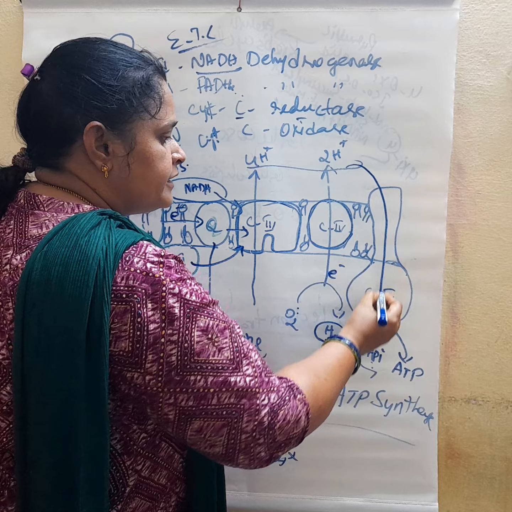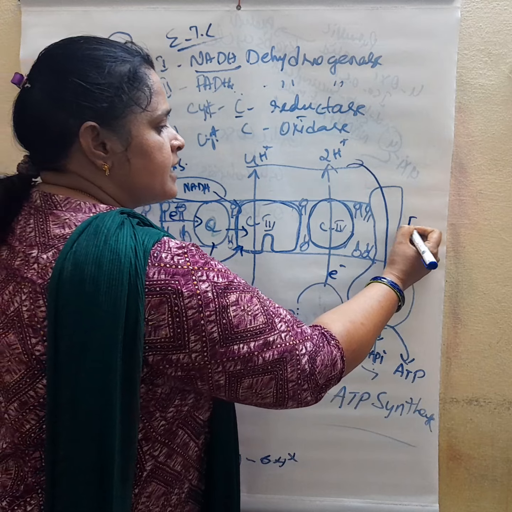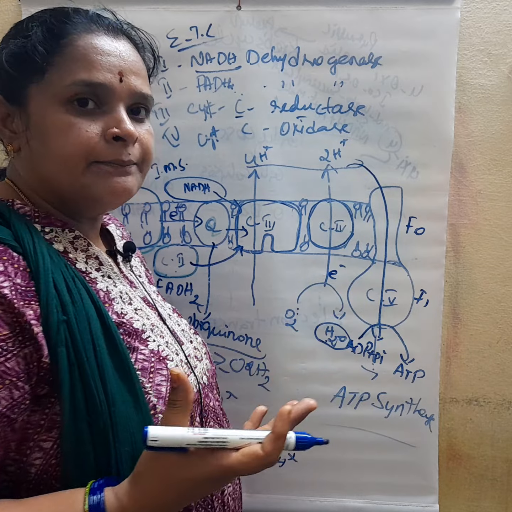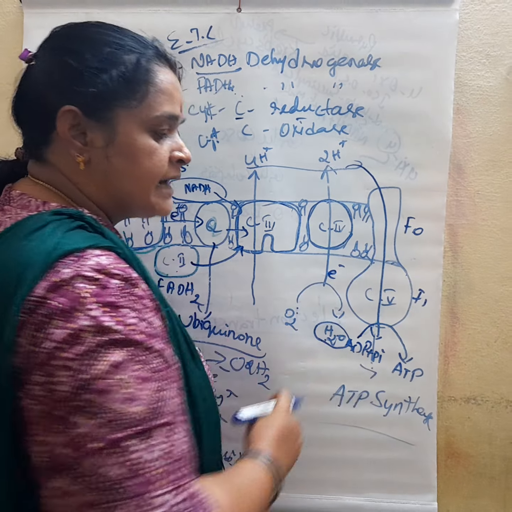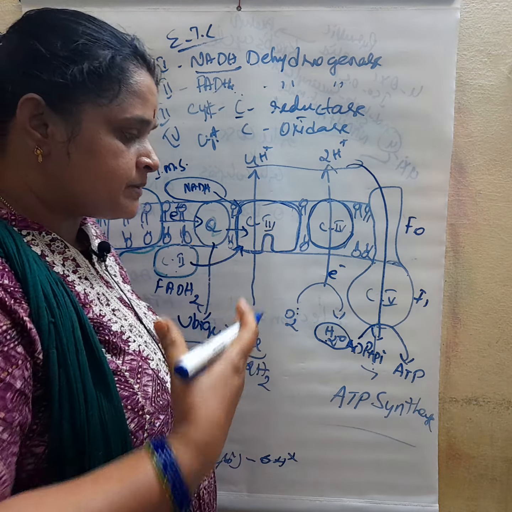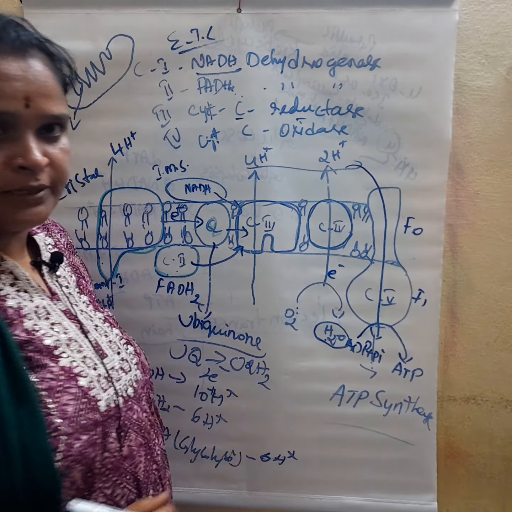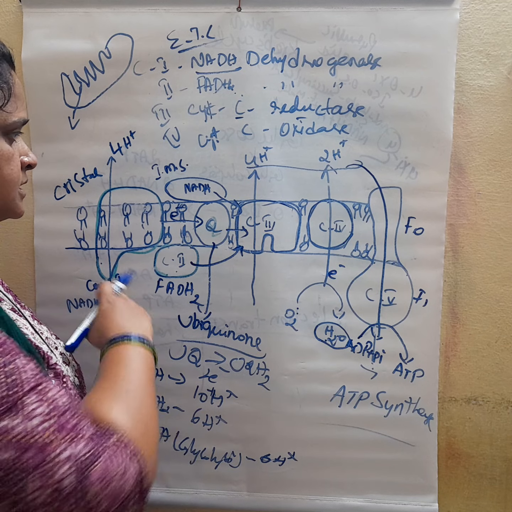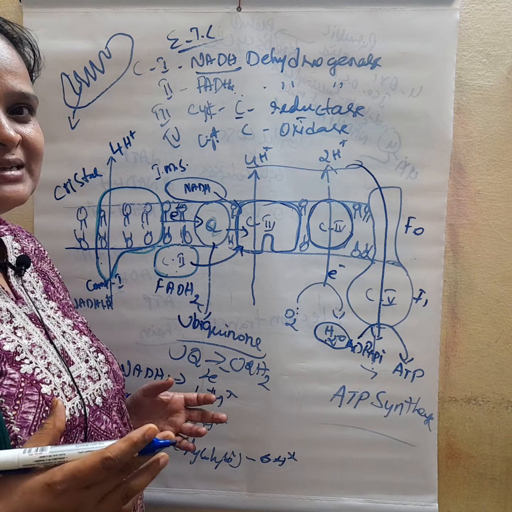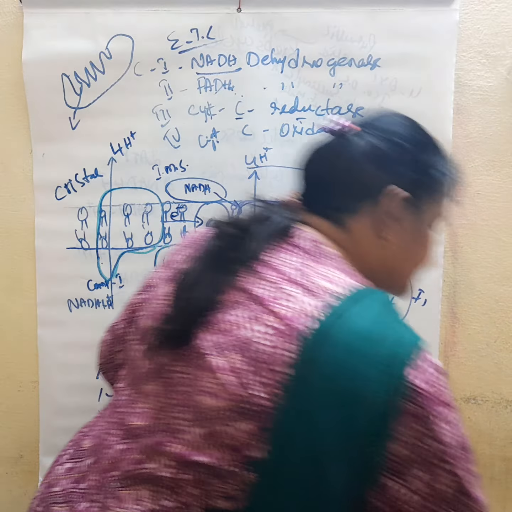Ultimately the protons enter a complex called ATP synthase. This ATP synthase complex has an F0 and an F1 part. F1 is the head part and F0 is the tail part. Through the tail, protons are released into the matrix. During the release of protons from the intermembrane space to the matrix, due to the proton motive force, ADP is converted into ATP. So this is the process of electron transport. Now we have to check the balance of energy, how much energy is derived from one glucose molecule. So we have to calculate.